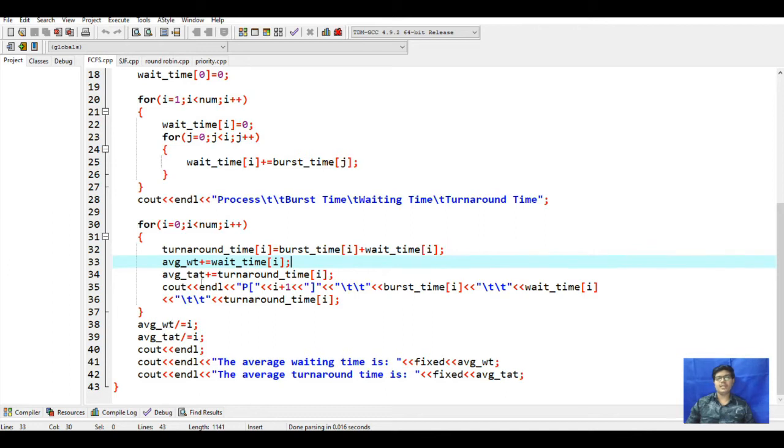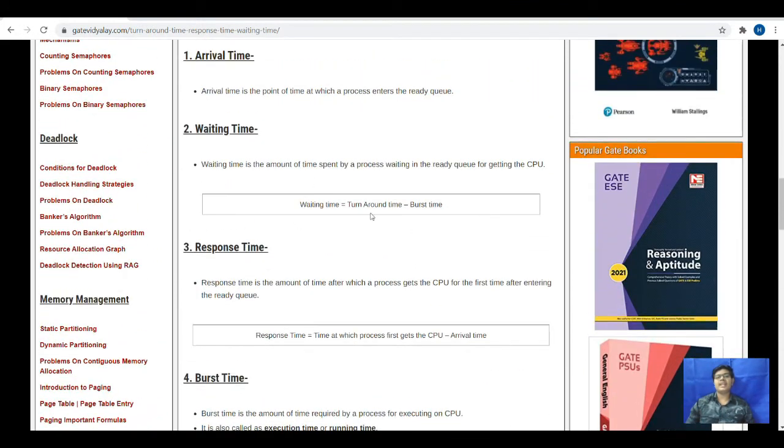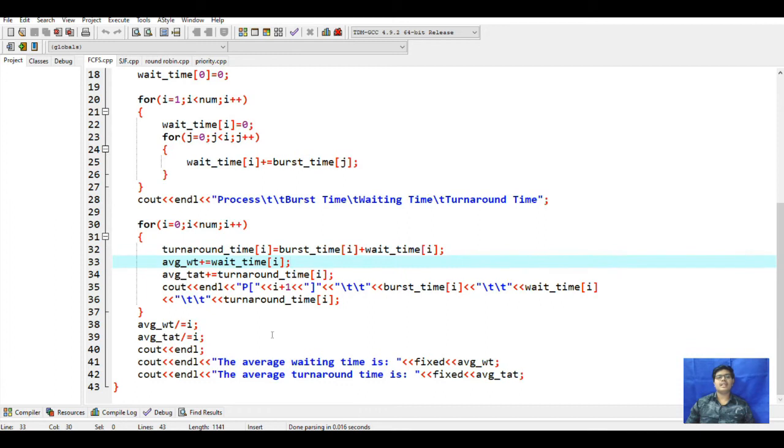Next the for loop is executed. We will go here, average waiting time will be divided by I. The same for turnaround time. The turnaround time means it will calculate how many turns it is taking, and the waiting time is the amount of time spent by the process waiting in the ready queue. Next it will calculate, and this line will print the average waiting time and the turnaround time.